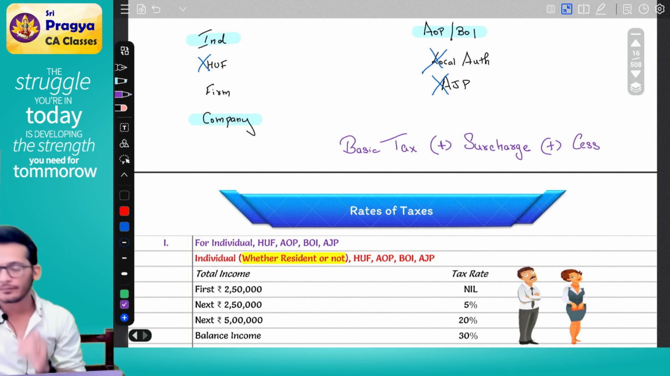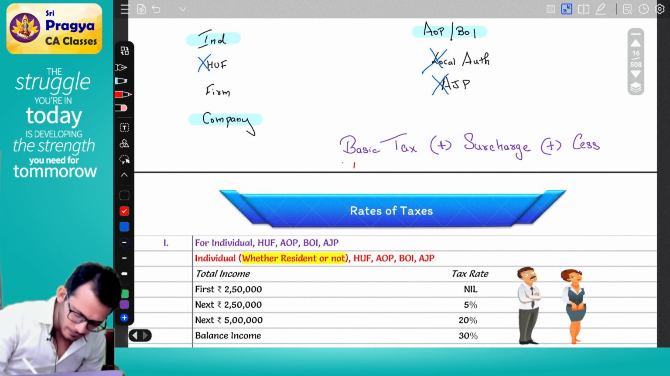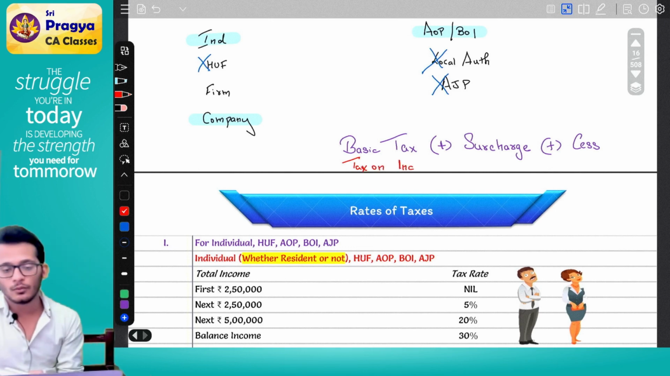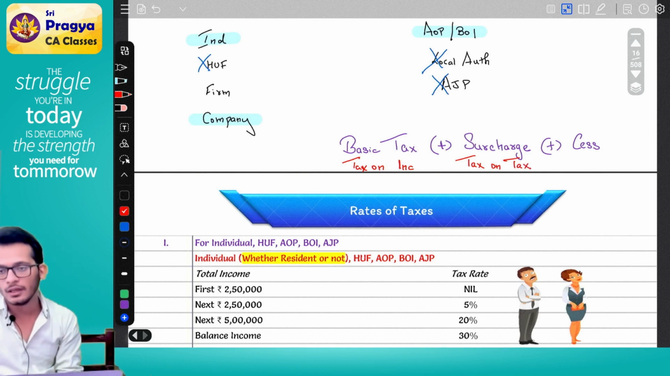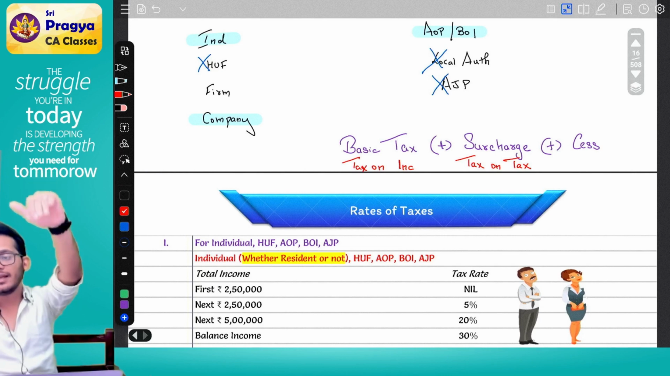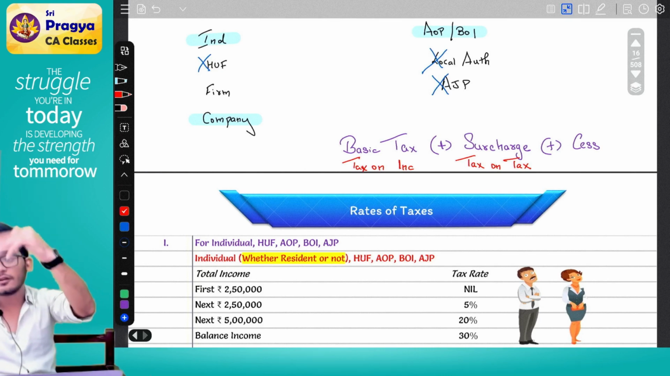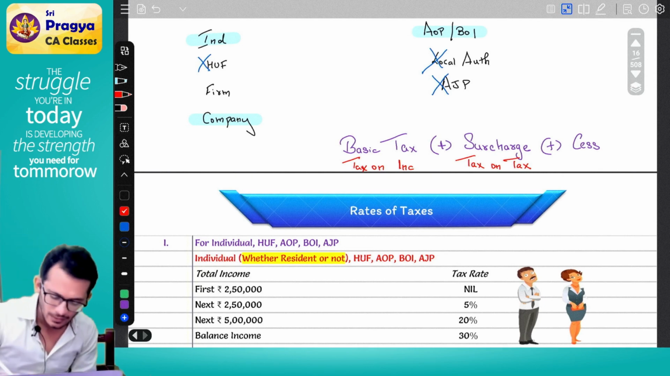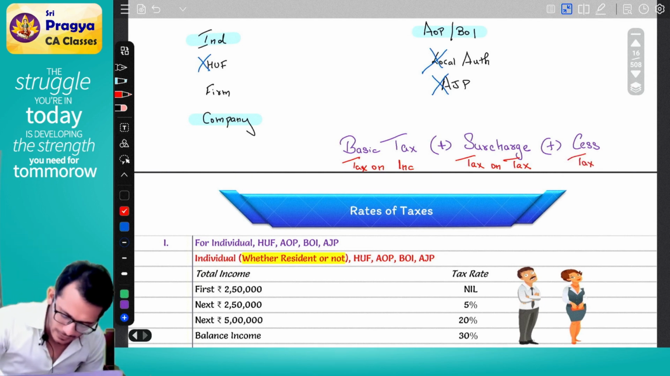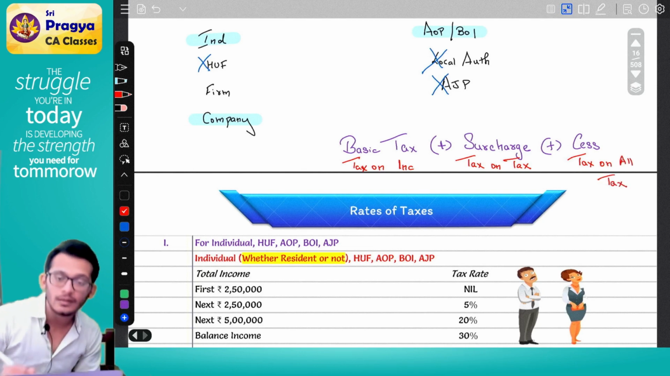Basic tax is the tax on income. Rahul, what is surcharge? Surcharge is tax on tax. Yes or no? Yes. Basic tax is the tax on the income. Surcharge is tax on tax, which means surcharge is not done as a percentage of income. Surcharge is done as a percentage of basic tax. Cess is a tax on all tax.